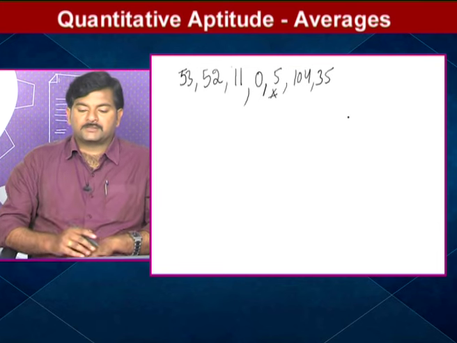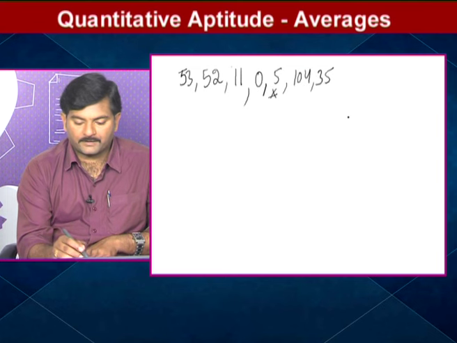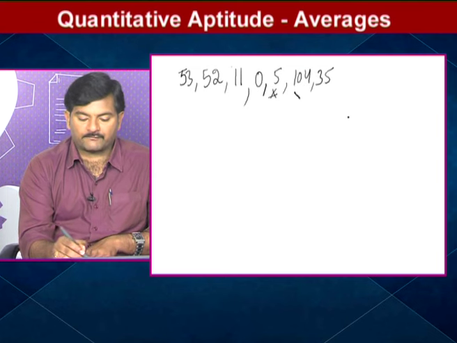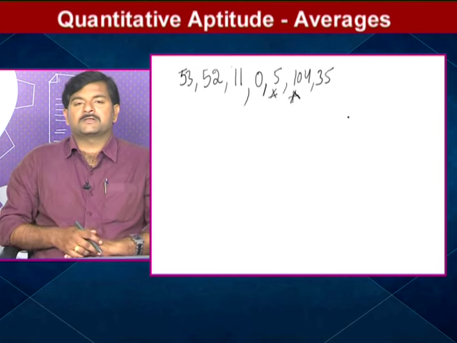So out of these, in 2 innings, the 5 runs and the 104 runs are not out.